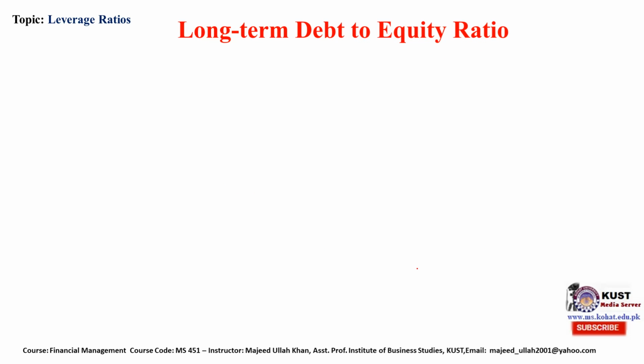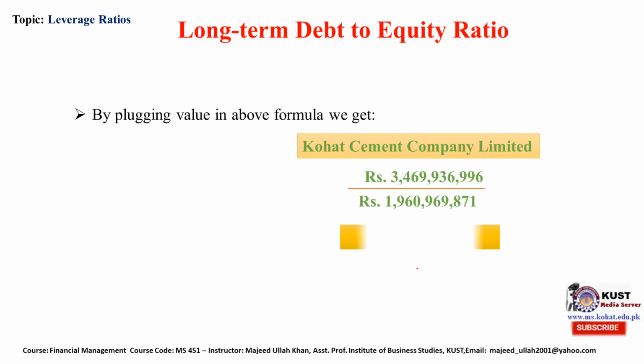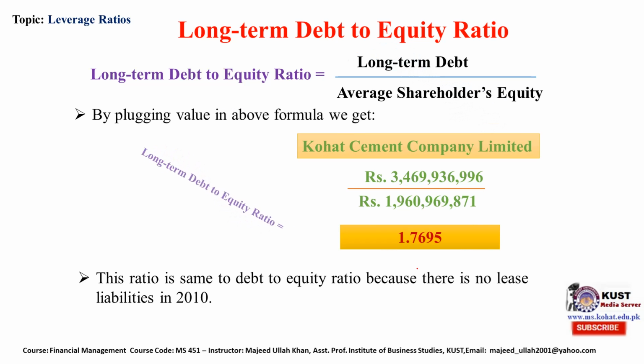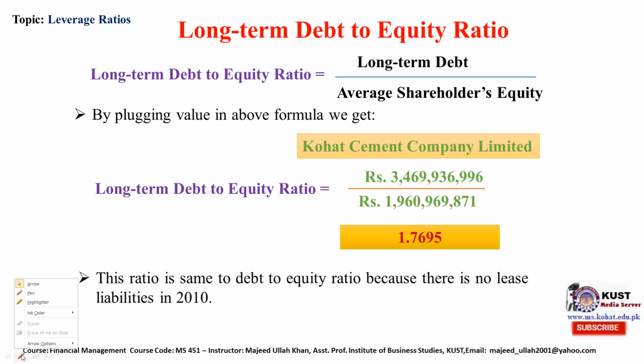Long-term debt to equity ratio. Long-term debt divided by average shareholders' equity. We will plug the values into this formula.